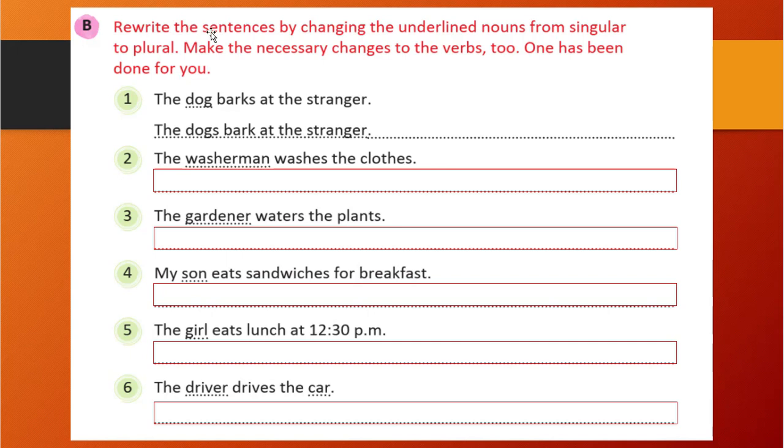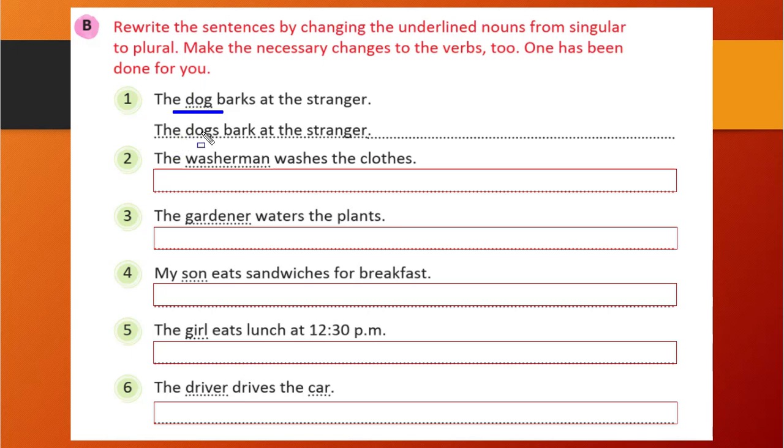Okay. So you see here, the dog barks at the stranger. If you notice here, the dog is our underlined word, right? Dog is underlined. So what can we do here?